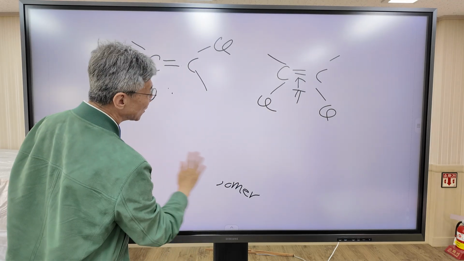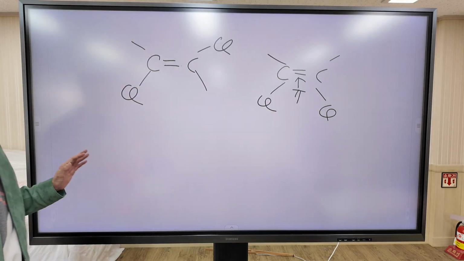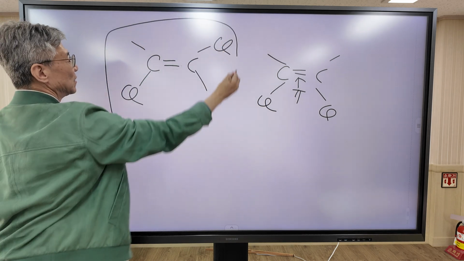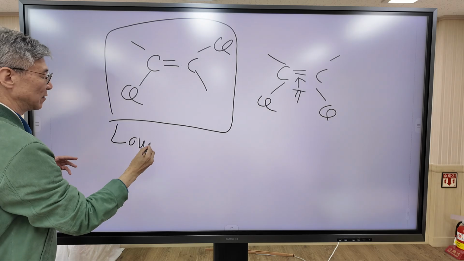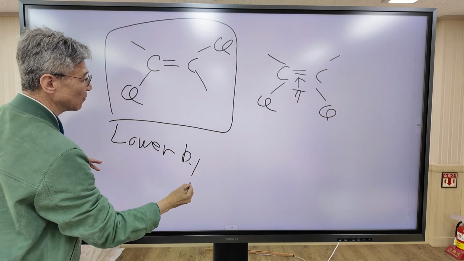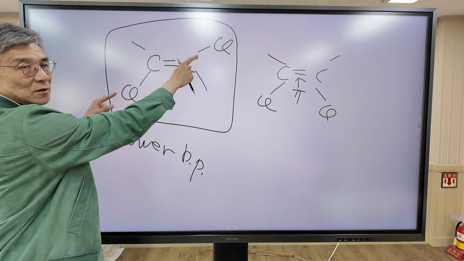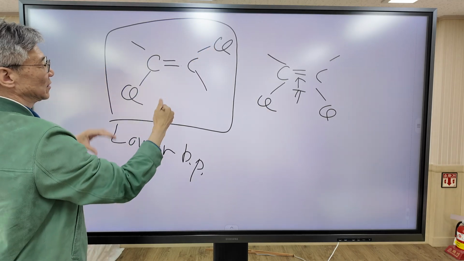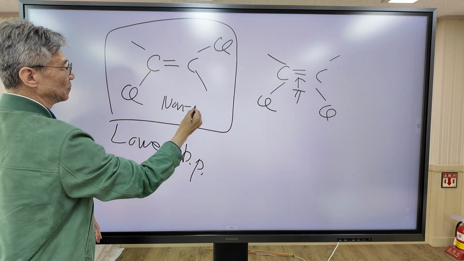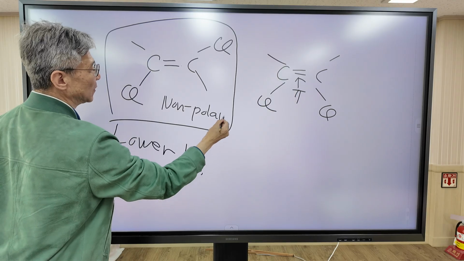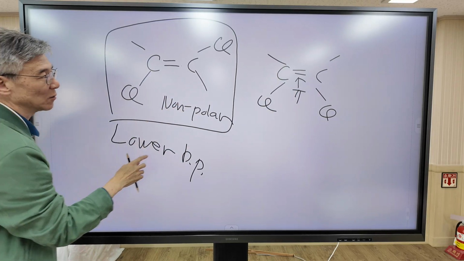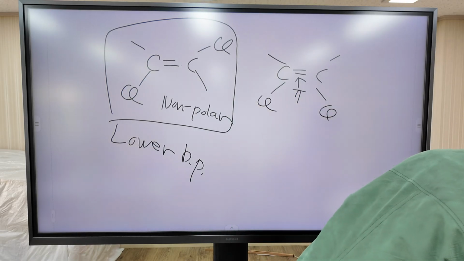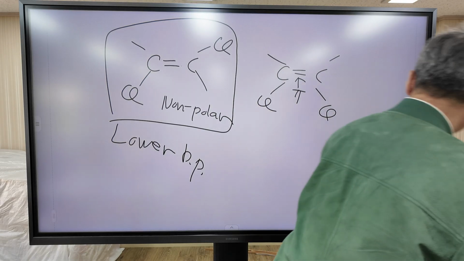When you compare the boiling points, which one has the lower boiling point? This one has the lower boiling point. Why? This molecule is symmetric, so the dipole moments cancel each other. So this is a non-polar molecule. So this has a lower boiling point compared to this cis isomer. Okay.